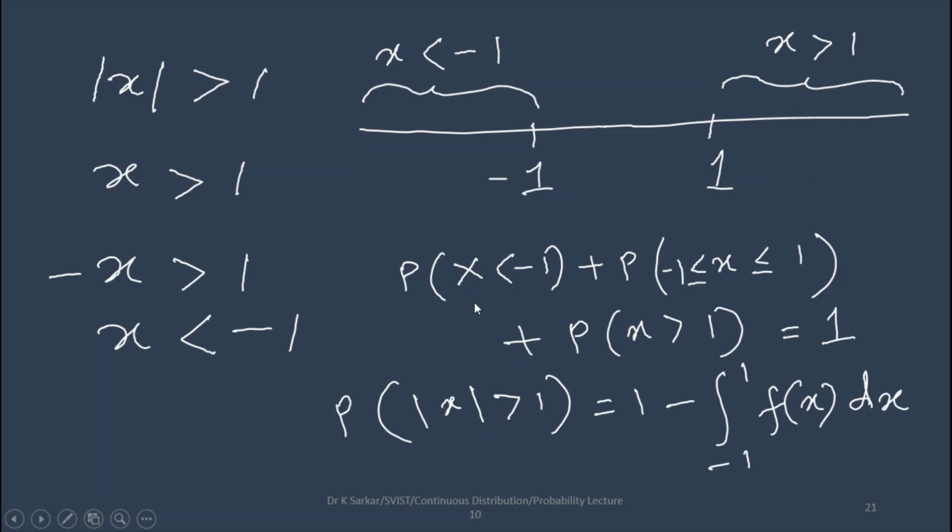The whole is 1. If we keep these two outer terms together, it is what is given in the question, the probability of |x| greater than 1, which equals 1 minus this middle part. This part is the integral from -1 to 1 of f(x) dx. Now you work out this problem yourself.